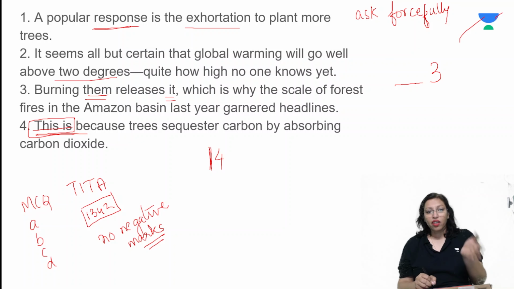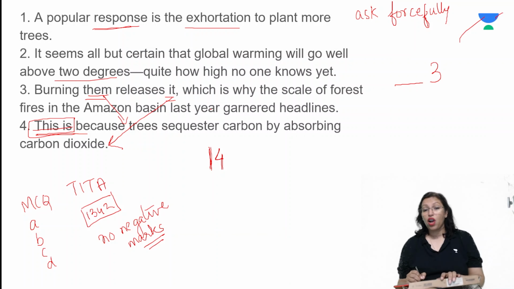Okay. Why are we planting more trees? Because trees are sequestering carbon by absorbing the carbon dioxide. Now look at 3. It said burning them releases it. Burning them, burning what? Burning the trees releases what? Releases carbon dioxide. Which is why when the forest fires happened in the Amazon basin, such a lot of carbon dioxide was being released and everybody was upset. So now see, 1, 4 and 3 come together as a set.